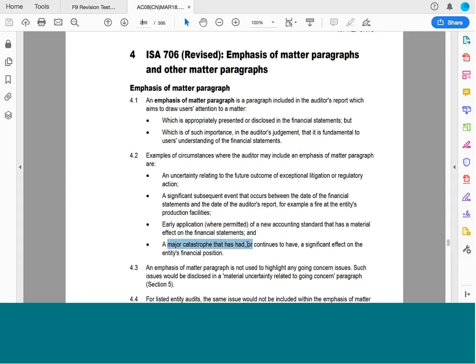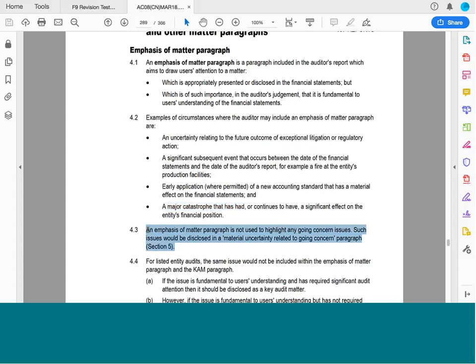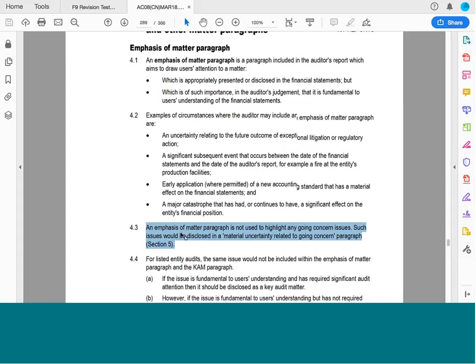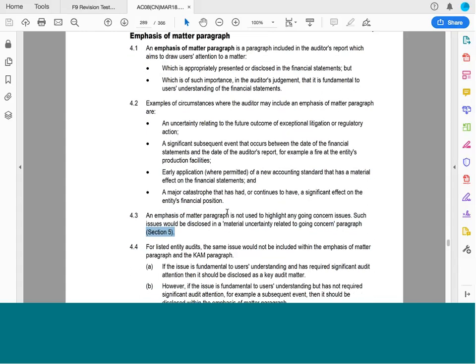Okay, and if there is a concern regarding going concern, the continuity of the company, then we have a specific type of paragraph called material uncertainty related to going concern. Why do we have that? Because it's a big issue if there's a going concern problem. Okay. There's more information on that in section 5. I think I should do a separate recording on that, to be honest. So I just want to keep this one brief and to focus on different types of audit opinions.